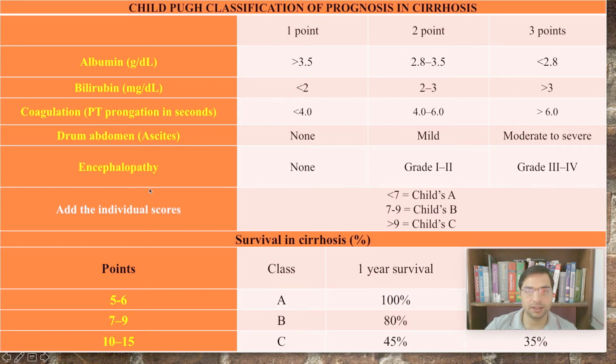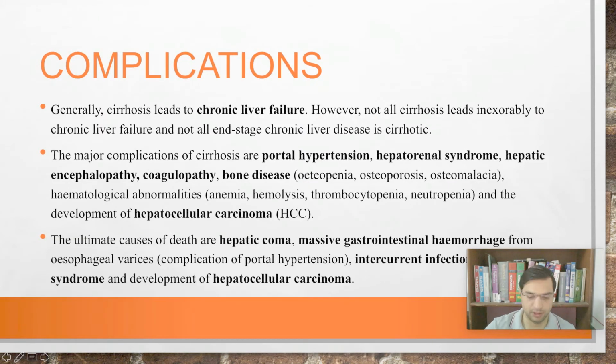Right, there is a staging system for encephalopathy also, where grade 3 and grade 4 represent coma, grade 3 represents marked delirium, and grade 1 represents only subtle changes. Grade 2, I think we have already talked about encephalopathy. So if it is between grade 1 and grade 2, we give 2 points. If it is grade 3 and 4, we give 3 points, right?